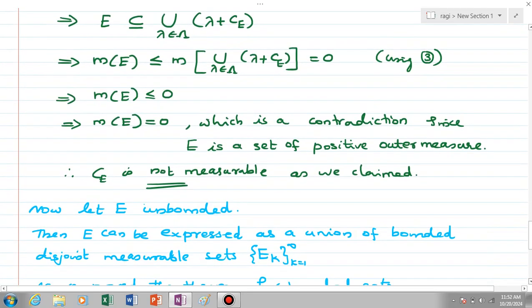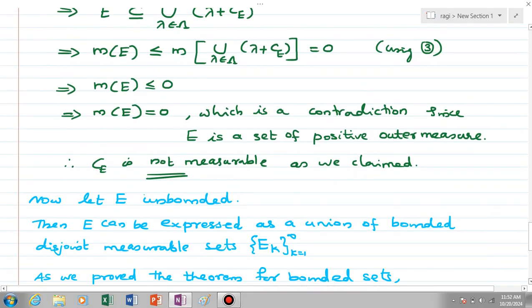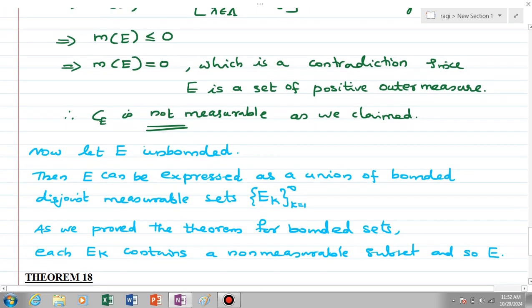Now let's consider the case of unbounded sets. That is, let E be unbounded. Then we know that E can be expressed as a union of bounded disjoint measurable sets EK, and we have proved the result for bounded sets, and each EK is bounded, and so each EK contains a non-measurable subset, and so capital E also contains a non-measurable subset.